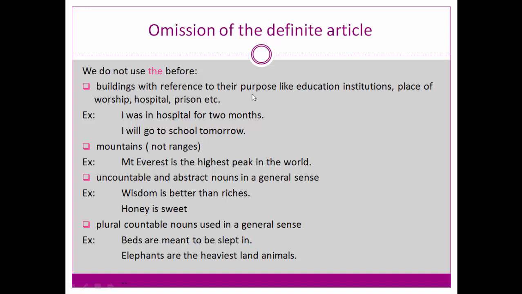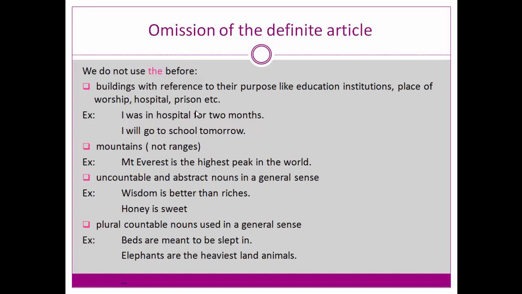Buildings with reference to their purpose, like educational institutions, places of worship, hospital. If you use these buildings for their purpose, the definite article is not used.